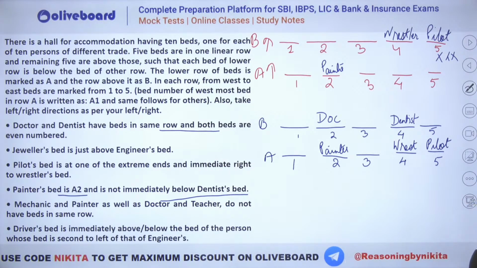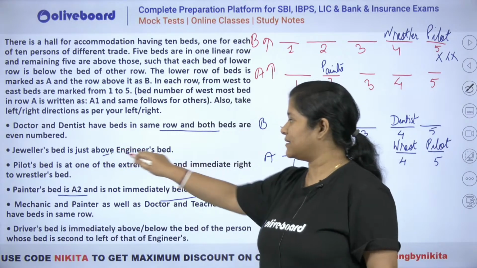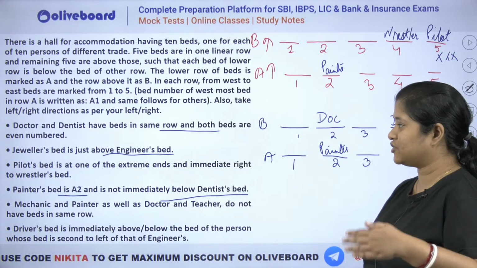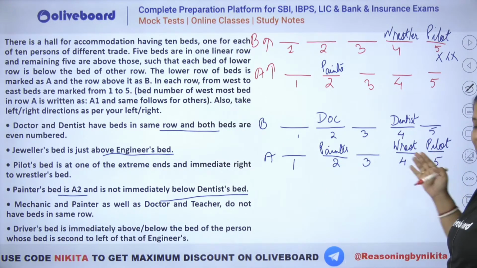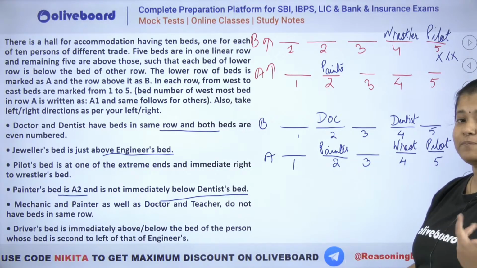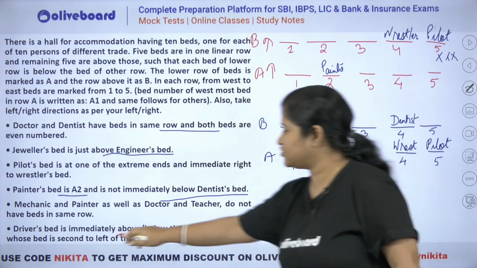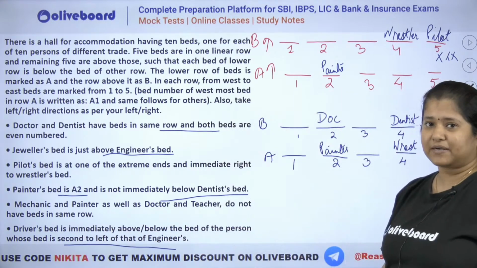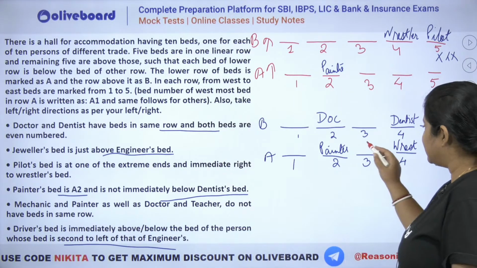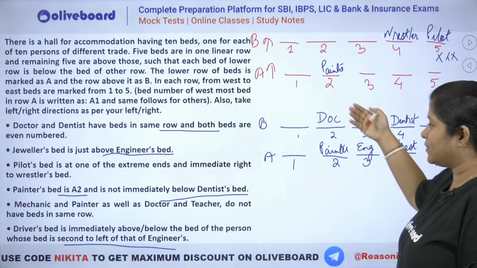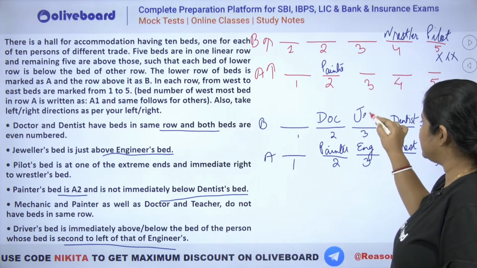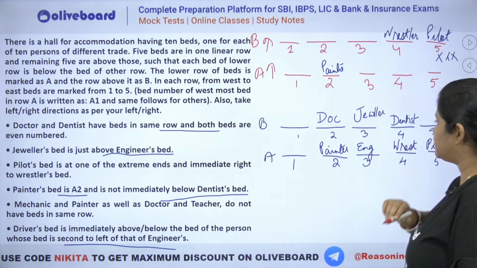Driver's bed is immediately above or below the bed of the person whose bed is second to the left of engineer. And if you check it out, this is also given something about engineer, that jeweler's bed is just above engineer. That means engineer has to be in this one. इंजीनियर कहाँ पर आएगा? इस वाले में आएगा. And you have to place somebody second to the left of engineer. Here you can see that somebody has to be second to the left of engineer. That means the engineer has to be this person. This person will be engineer and jeweler is just above him. So you can see this will be your jeweler. ठीक है, ये ज्वेलर हो गया.